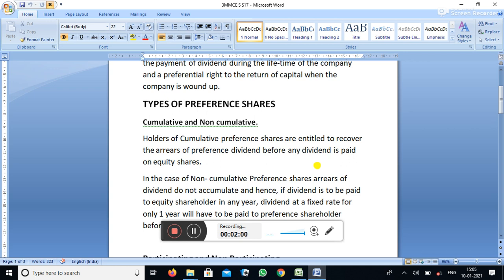That means cumulative preference shares have a right to collect arrears of dividend if the company does not pay any dividend in any year other than to equity share. That type of preference share is called cumulative preference share.